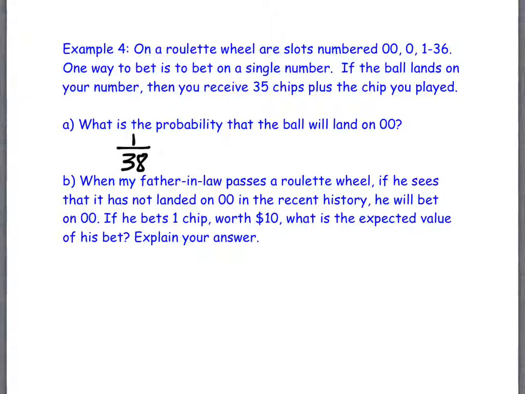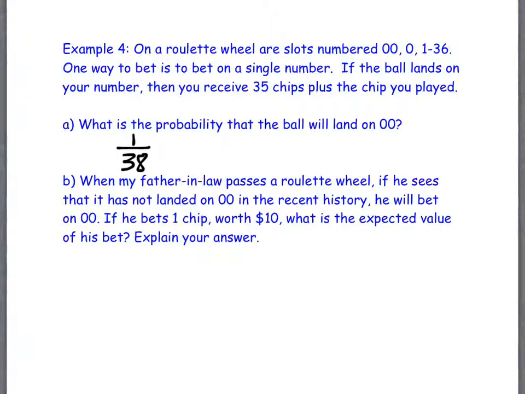My father-in-law really likes to play card games, but if he passes by the roulette wheel, there is a board that sits right beside the roulette wheel that tells you the most recent wheel spins. It tells you it spun 6, and then it spun 15, and then it spun 32, and then it spun 0, and then it spun 5, and then it spun 12. It just tells you what it spun for the last so many spins. Okay? So he walks by this board, and he looks at the board. And if the board does not have a 0 or a 0, 0 on it, which is slightly different than the way I've set up the problem, then he decides that he'll bet.